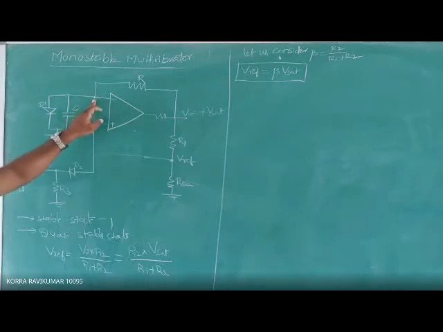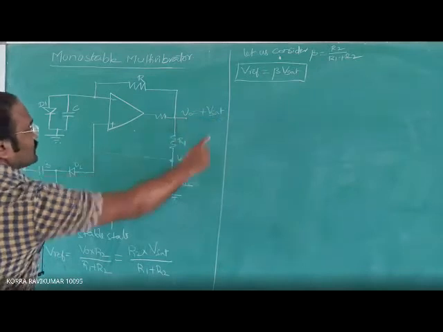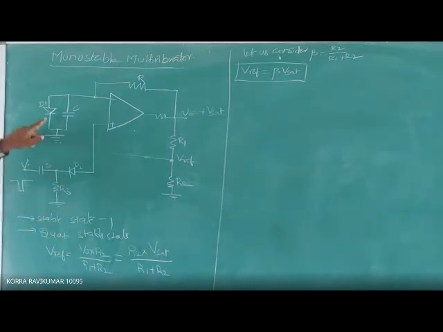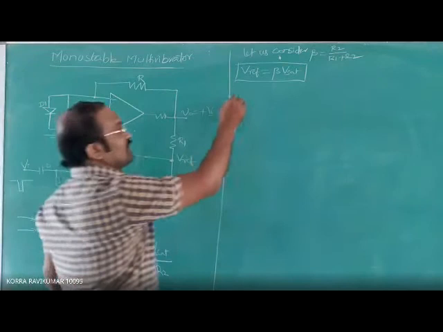At this inverting terminal, the PN junction diode and the capacitor are both connected in parallel. Because V0 equals plus V saturation at this point, the PN junction diode comes into forward bias and it conducts. That is case 1.